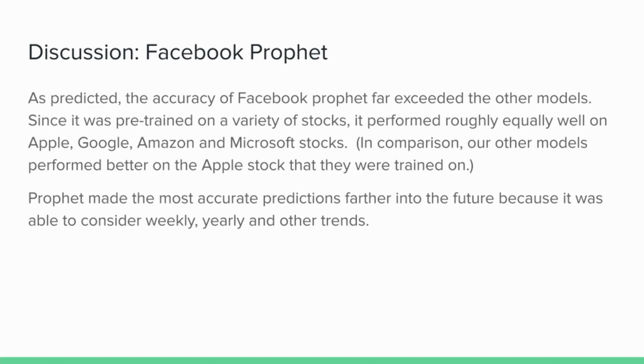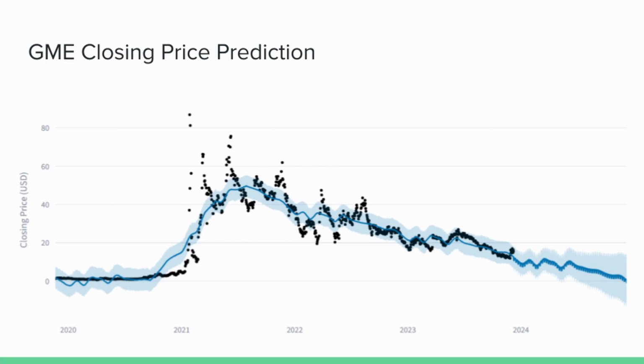As predicted, Facebook Prophet was the most accurate compared to our standard models. Since it was pre-trained on a variety of stocks, it performed roughly just as well on any stock we threw at it, and was quite good at generalizing to unique or variable stocks like Roblox or GameStop. Prophet was also able to make sound predictions farther into the future because it considers the weekly, yearly, and other financial trends, as well as current news events and any other data that Facebook provided when training.